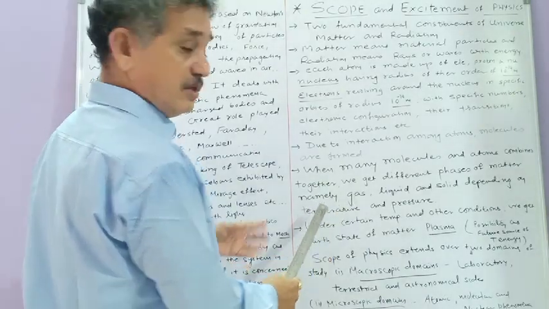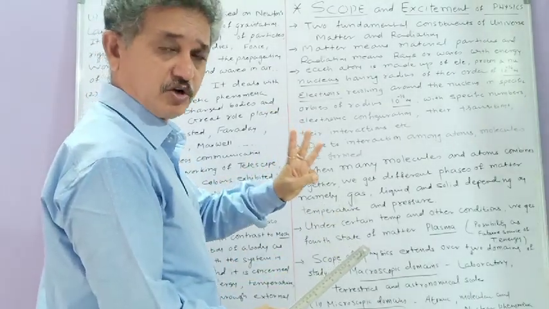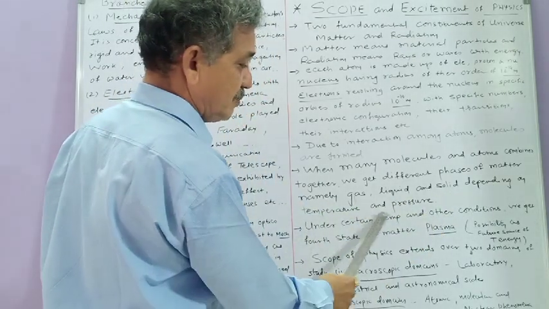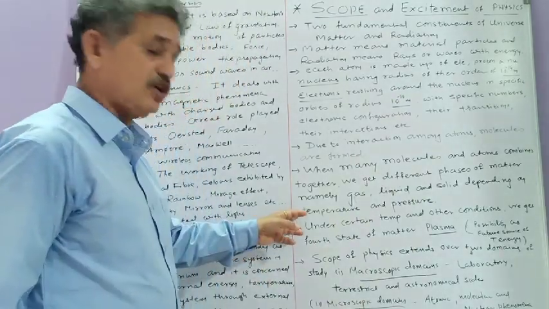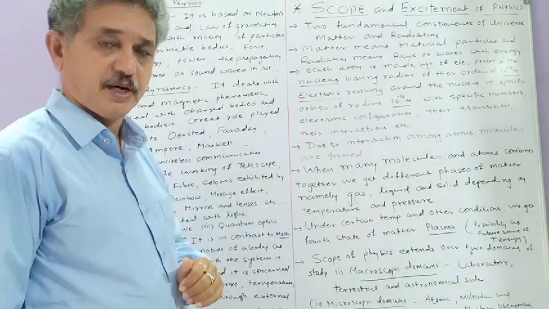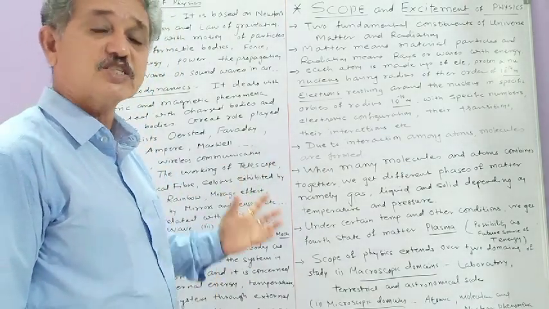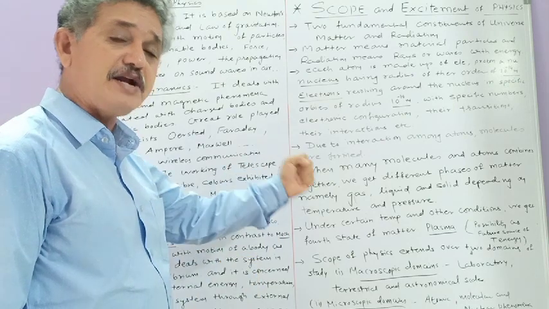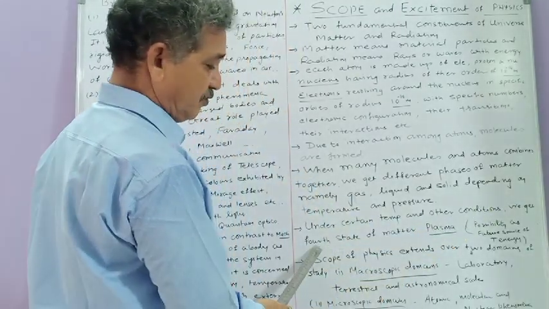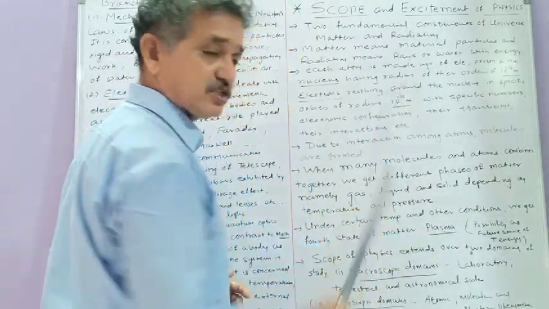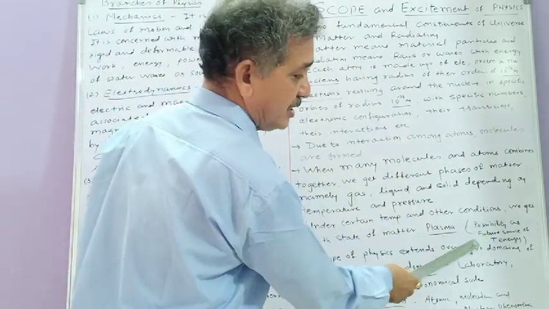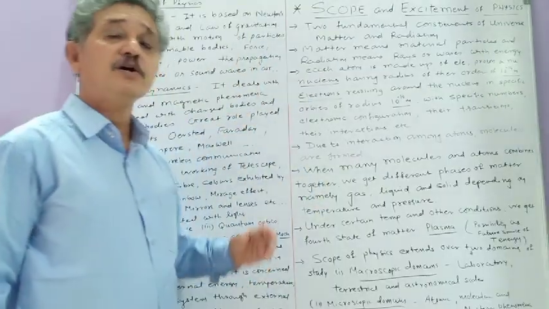So here, there are mainly three kinds of the state of matter, namely gas, liquid and solid. That depends on the temperature and pressure. Regarding all such things you will study in fluid dynamics. Then there is a fourth state of matter. It is known as a plasma. So this plasma is occurring at extremely high temperatures. So under certain temperature and other conditions, we get the fourth state of matter. It is known as a plasma. In future you will study that this plasma is nothing but the possibility as a future source of tremendous energy.